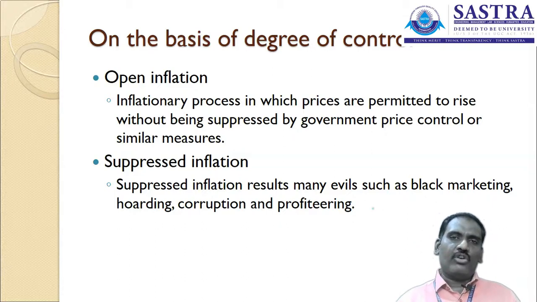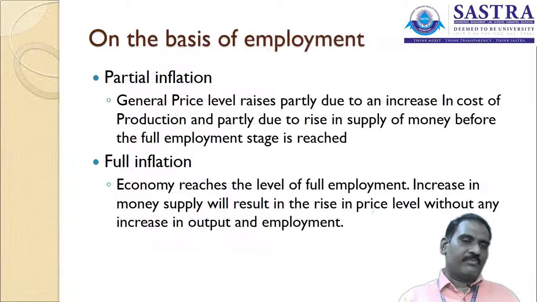For example, in the domestic market the price of the products is high, but compared to that, in the foreign market the prices are low, because the products manufactured here are exported to other countries. Maybe that is the reason. Likewise, these kinds of things we call suppressed inflation.